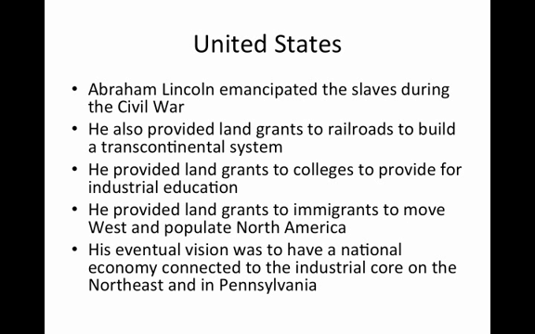So when the Civil War was all done, Abraham Lincoln was able to create, in a society that no longer had slaves, a strong industrialized system. He provided, for example, land grants to the railroads to build a transcontinental system. He provided land grants to colleges to provide for industrial education. He provided land grants to immigrants to move out west and populate North America. Now you might think, well, if he's allowing all these immigrants to go out west, they had become farmers.